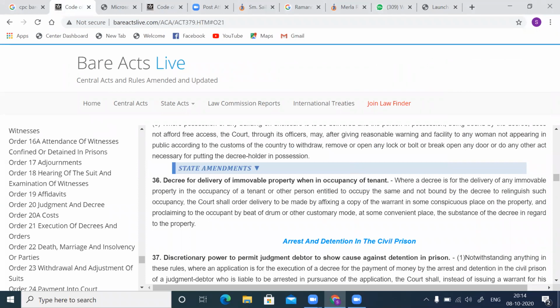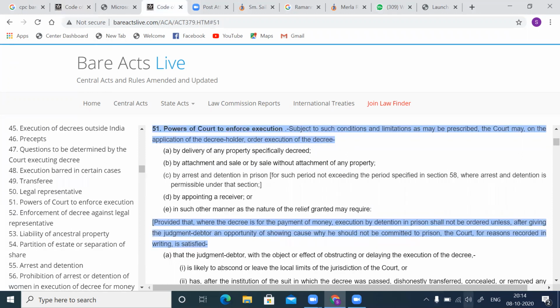Now the second mode of execution is under the Act, by attachment and sale of the property. Now Section 51(b), check that. Section 51(b) says execution can be enforced by attachment.